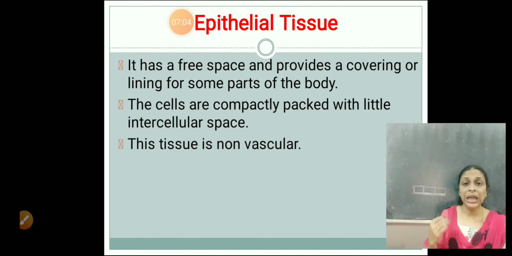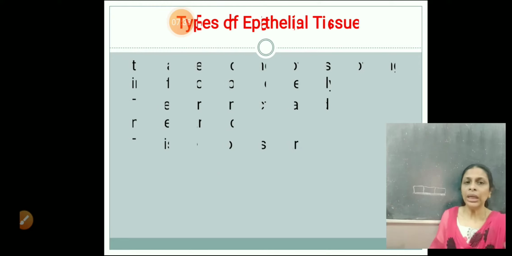So once again, epithelial tissue, the cells have a free space and it provides a covering or a lining for some parts of the body. The cells are compactly packed without intercellular spaces and the tissue is non-vascular, means they do not have blood vessels. And the last one, the cells lie on a basement membrane. So you have to add that fourth point, that is the cells lie on a basement membrane. So the basement membrane is non-cellular. Hope it's clear? Right.